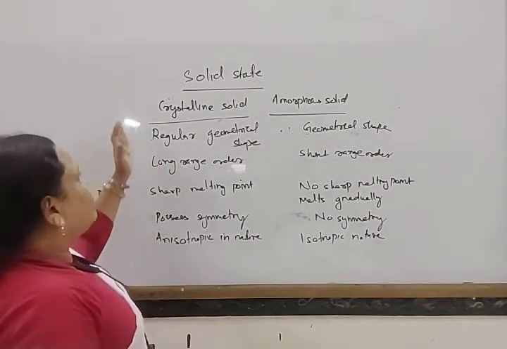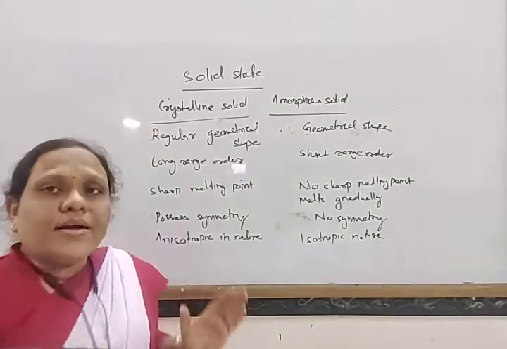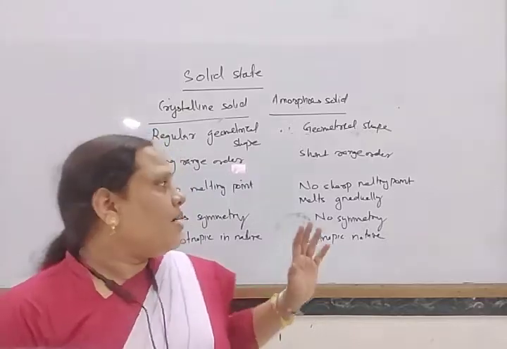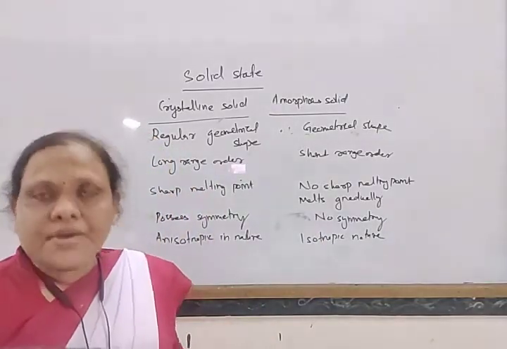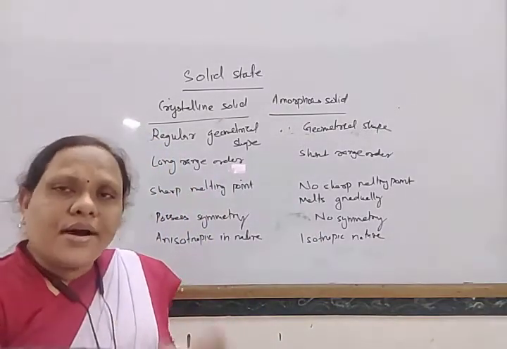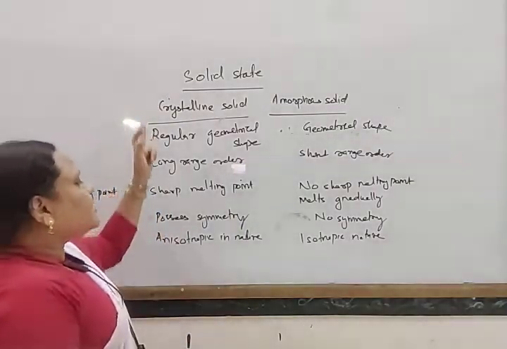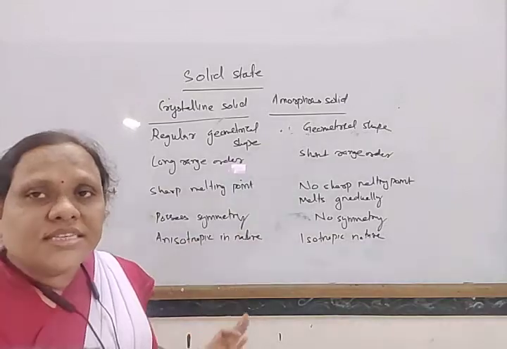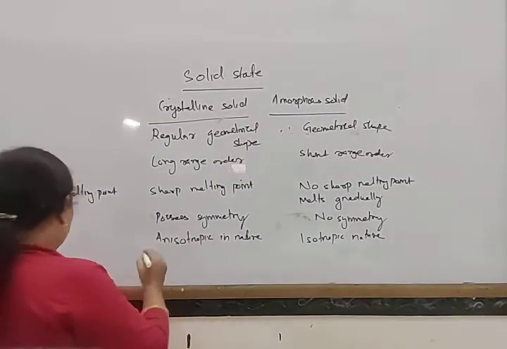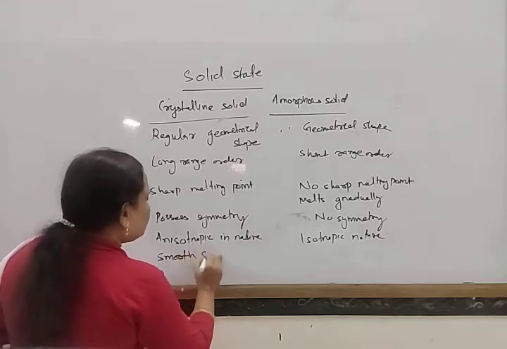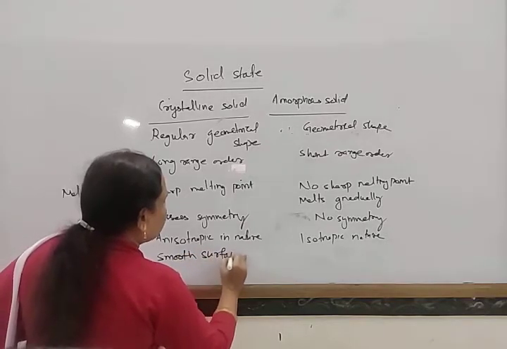Next, when cleaved or cut with a sharp-edged tool, crystalline solids possess a smooth surface.